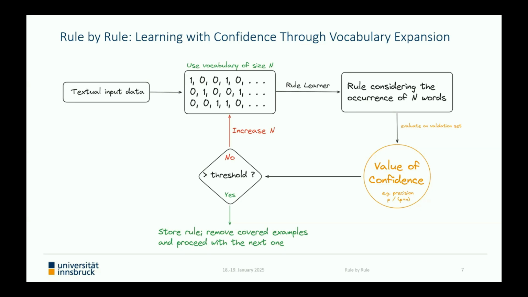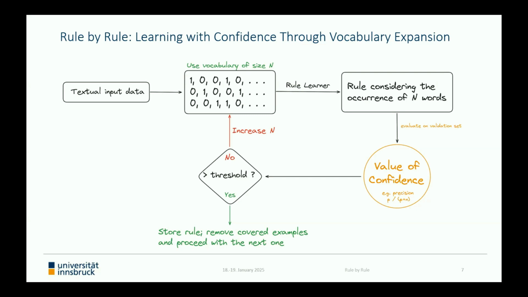However, at the end of the day, this value is used in order to decide whether the generated rule has a satisfying quality. For this purpose, we define a threshold that basically again depends on the underlying use case. Typically we use 0.9 as threshold in our experiments, but we will investigate the influence of this value on the results in a moment.